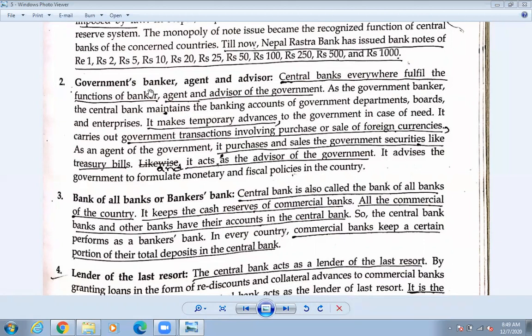Okay, so it is called the government's bank. Salary is also distributed by this one. Budget is also distributed by this one. So whatever transaction the government has, it is done by Nepal Rastra Bank, that is the central bank. Okay, so it also acts as the agent or as the advisor.